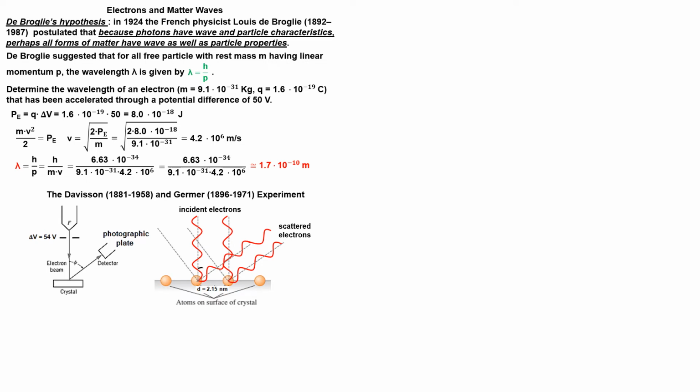Treating the electrons as waves, we need to determine the condition where the difference in path traveled by the waves diffracted from adjacent atoms is an integer multiple of the de Broglie wavelength, so that constructive interference occurs. The path length difference is d times sine of 50 degrees. This path difference is one wavelength of the electron, and Davisson and Germer calculated this wavelength.